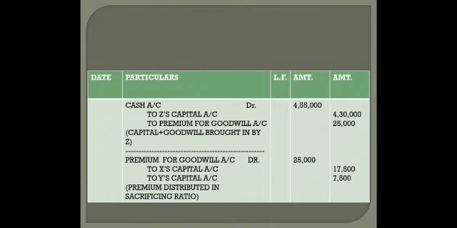Before that, okay, children, let us do the journal entries. Cash account debit to Z's capital account and premium for goodwill account. 4,50,000 total cash coming in. 4,30,000 for capital and 25,000 for premium for goodwill. Then premium for goodwill debit to X and Y. X will get 17,500 and Y will get 7,500. Clear, children? You can say it is the old ratio, but in this case the old ratio and sacrificing ratio are equal, so 7 is to 3.